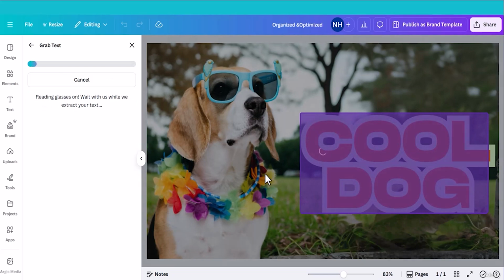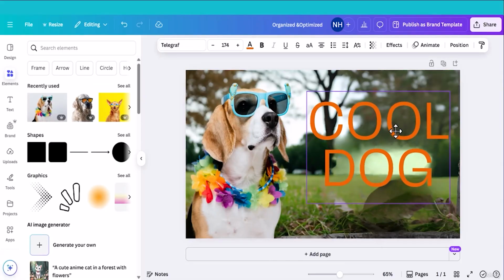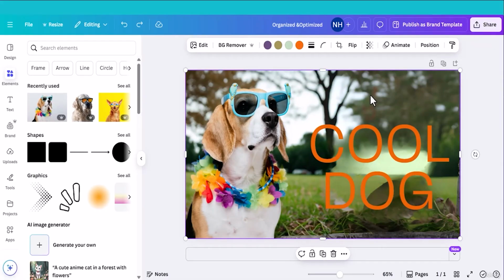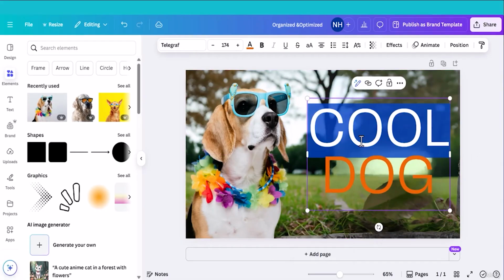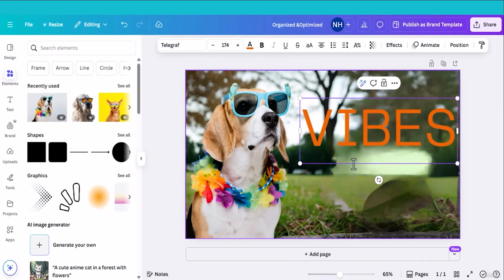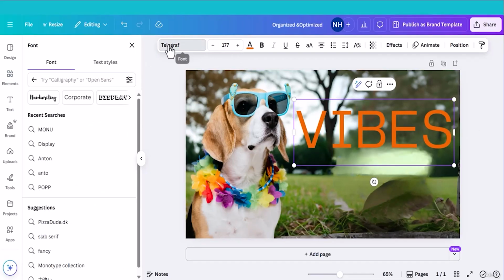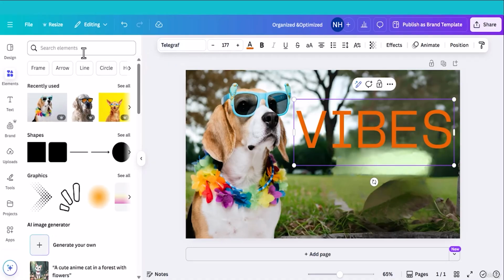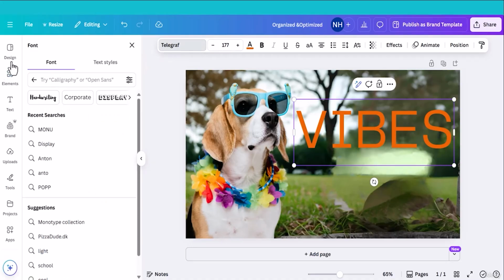It will automatically separate the text from the background, from the image, and you can work with the text. As you can see, text is separated from the image. You can now work on the text. For example, let me change the text. Let me make it bigger. Now choose a font, previous font. Let me choose Monument.